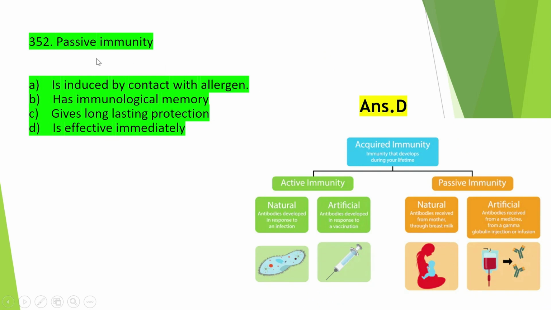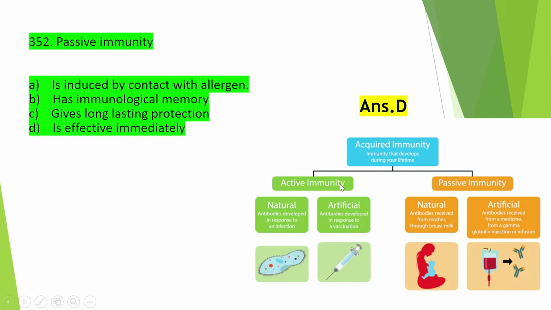So at first we have to know passive immunity. Passive immunity is a part of acquired immunity. So what is acquired immunity? Acquired immunity is the immunity that developed during your lifetime. This acquired immunity is of two types, that is active immunity and passive immunity.